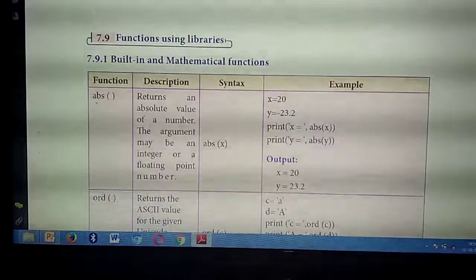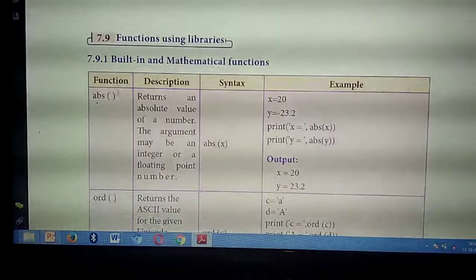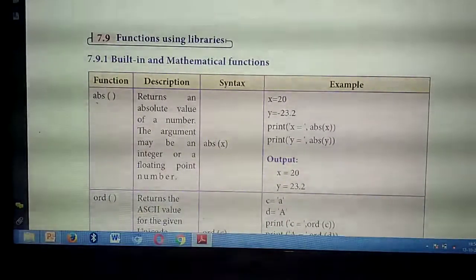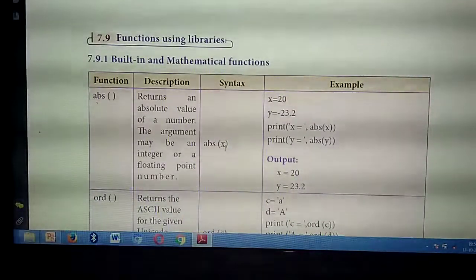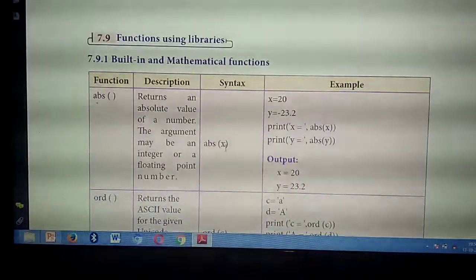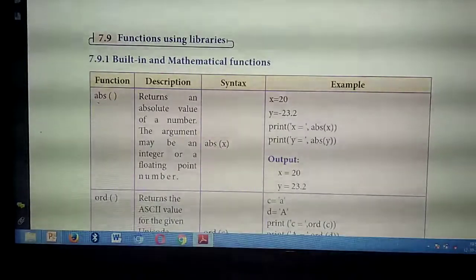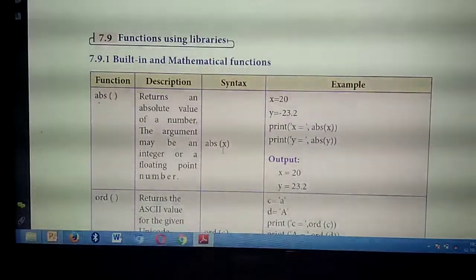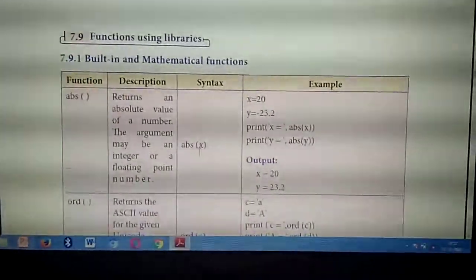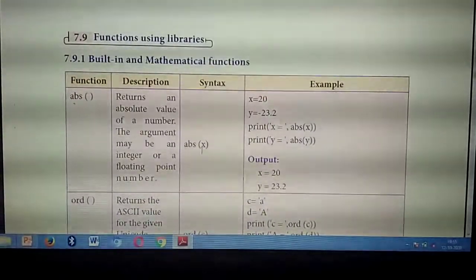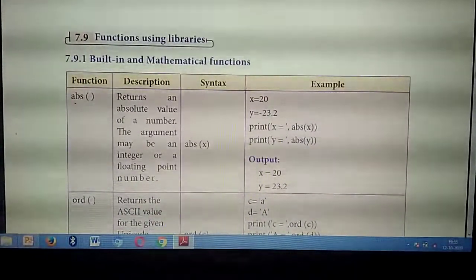Then the syntax. Syntax means inside the function you are giving any one number. For that you are declaring any one variable x. Here they are giving x. Understand? So ABS of x. Understand the first function? Have you all understood? Then see the example.